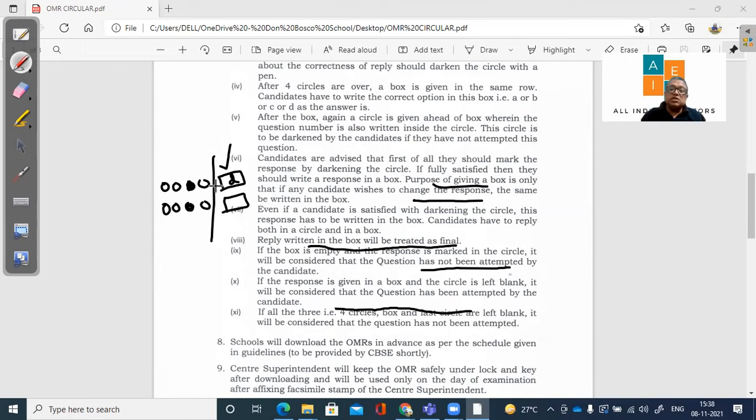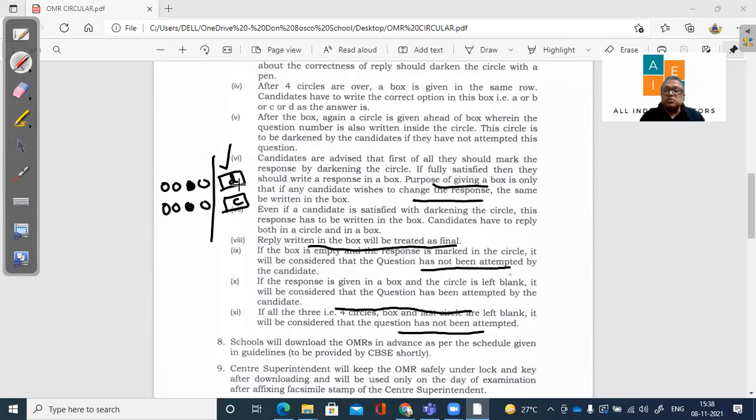So this is important. Please tell the students that if they're marking here, they must make sure that they write this response. Otherwise, this question will be treated as unattempted, right? If everything is left blank, then obviously that means the question has not been attempted. So that is another thing.